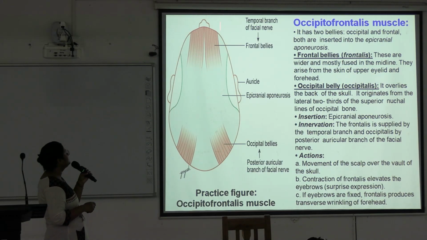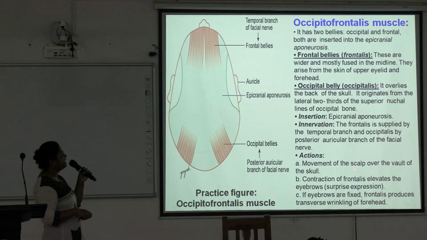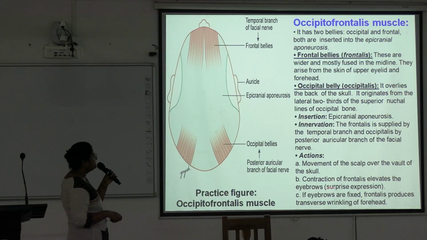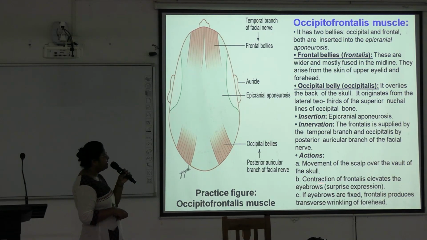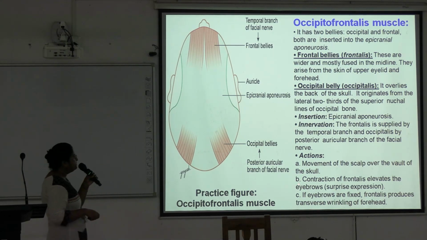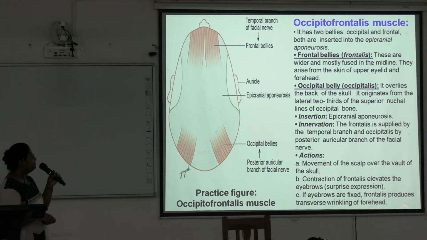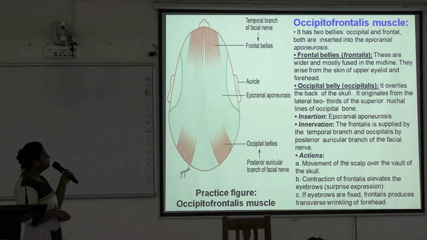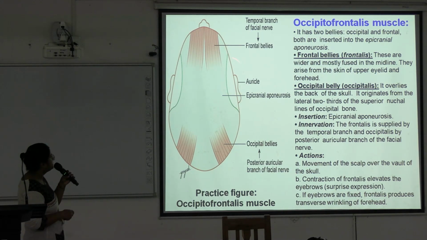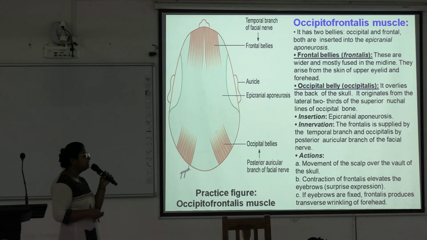Frontalis and occipitalis help in movement of the scalp over the vault of the skull. Contraction of the frontalis elevates the eyebrows. Surprise expression is done by this frontalis. And if the eyebrows are fixed, frontalis produces transverse wrinkles of the forehead. Okay. So these are the functions of this muscle, occipitofrontalis.